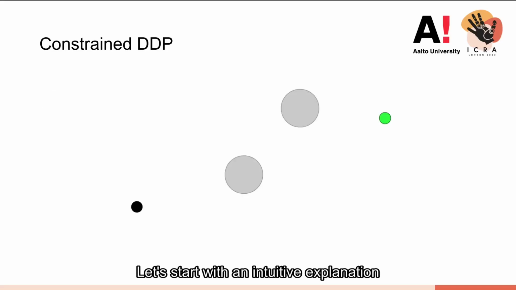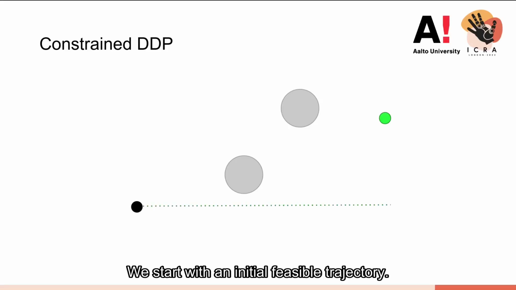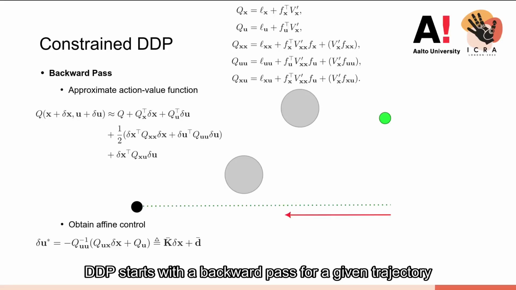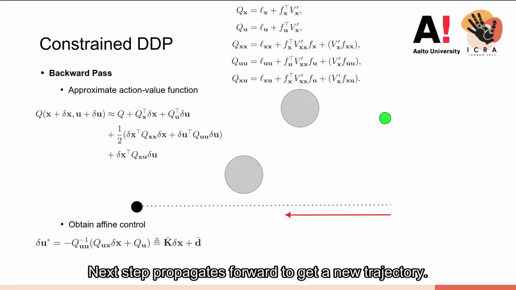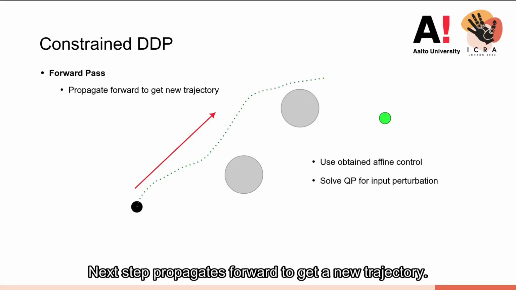Let's start with an intuitive explanation of the constraint DDP algorithm. Let's assume that the black dot represents a robot that tries to reach a green target while avoiding gray obstacles. We start with an initial feasible trajectory. DDP starts with a backward pass for a given trajectory and approximates the action value function. This naturally leads to an affine controller that is computed by using Q derivatives. The next step propagates forward to get a new trajectory.